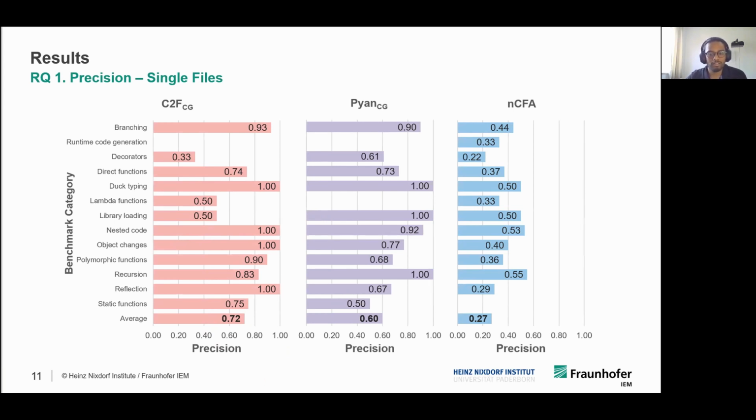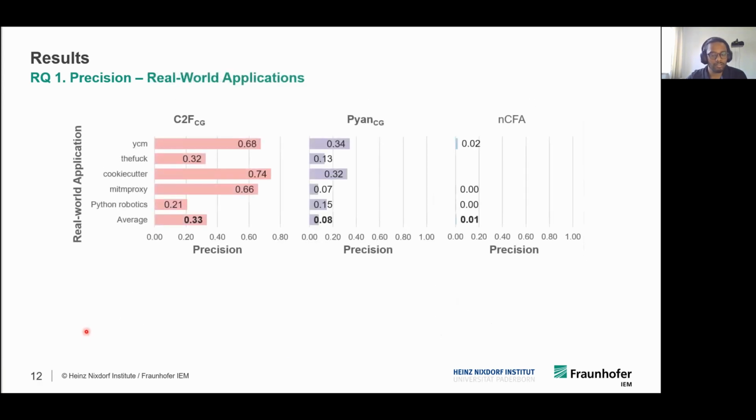Now let's look at the results from the real world test. Here is the graph where the vertical axis shows the 5 different Python projects. And even in this experiment, we see the same trend: Code2Flow is the most precise, followed by Pyan, followed by NCFA.